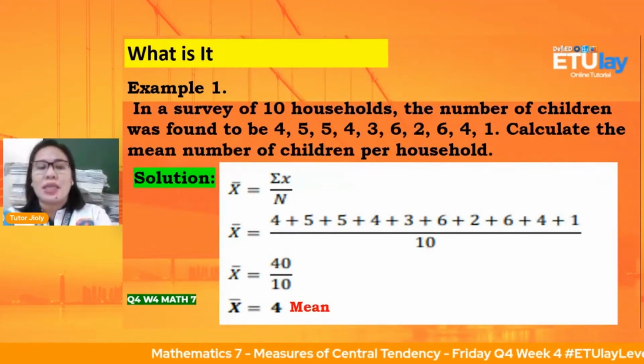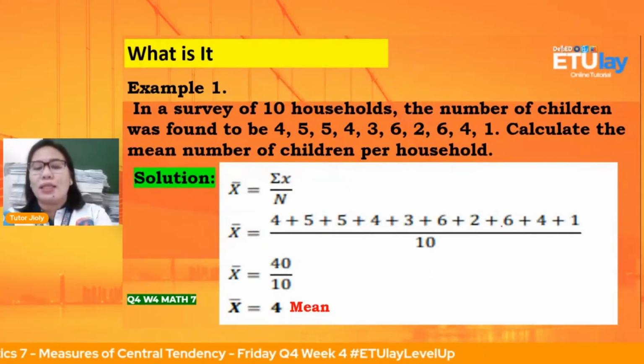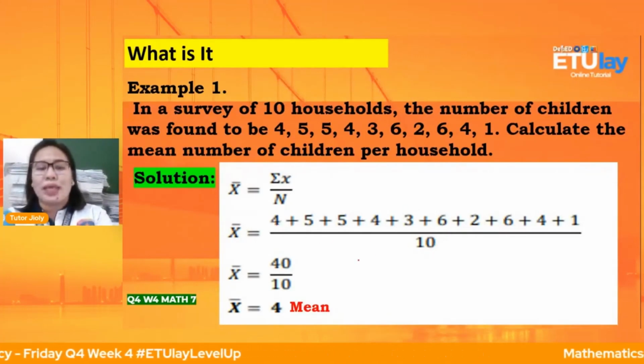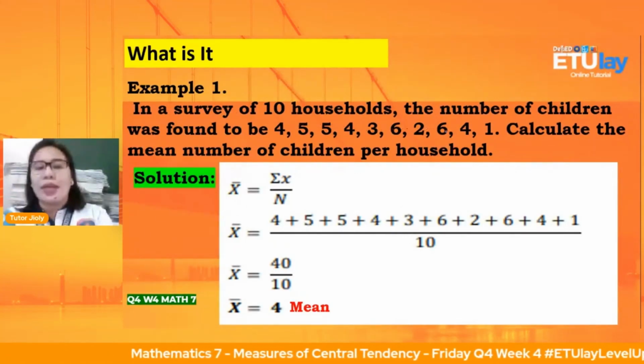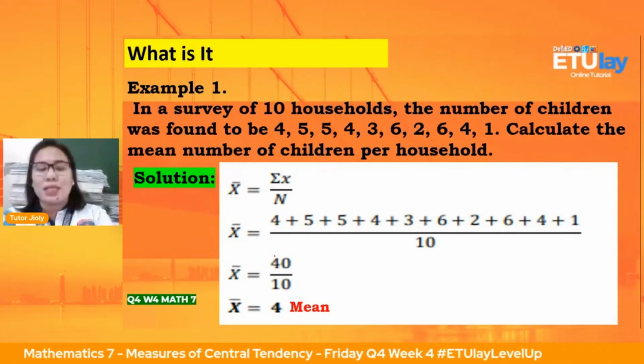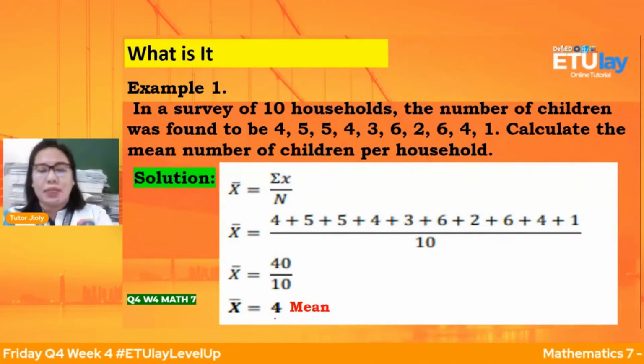So, in this case, yung number of data natin is 10. So, add all the datas divided by 10. Pag in-add natin to, that is 40. Then, number of data natin, 10 po yan sila lahat. 1, 2, 3, 4, 5, 6, 7, 8, 9, 10. So, 40 divided by 10. Kaya nakuha natin si 4. That will be our mean.